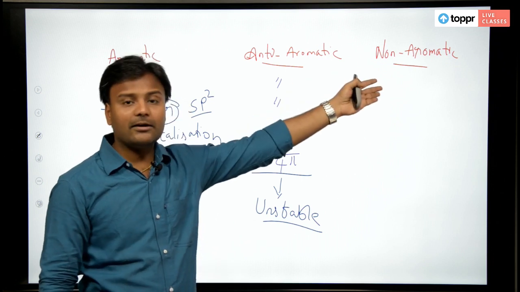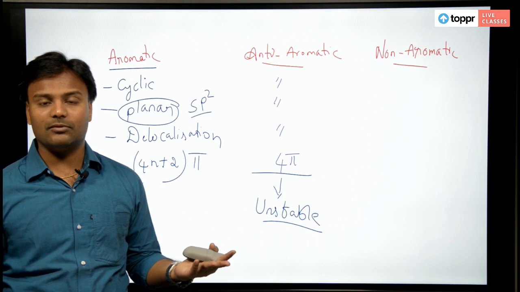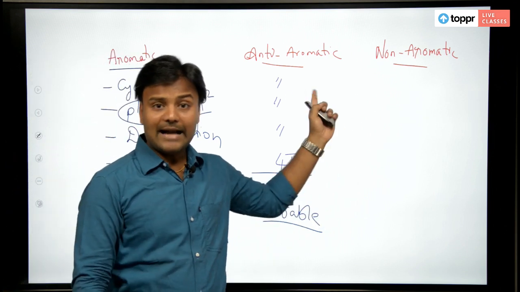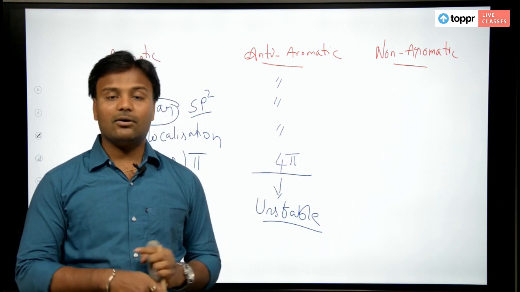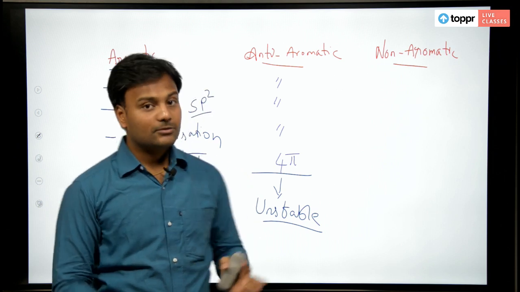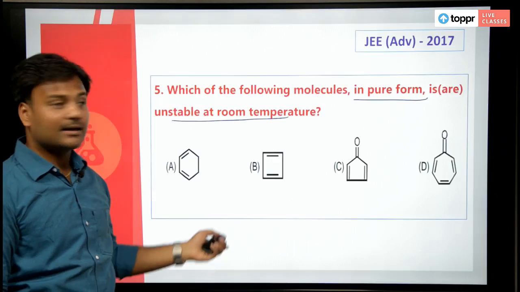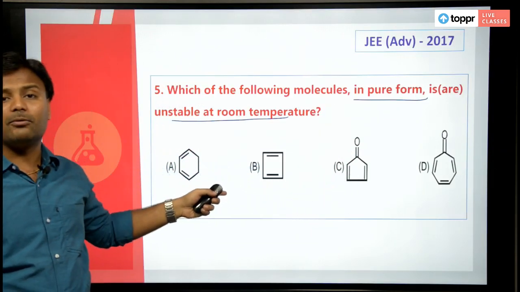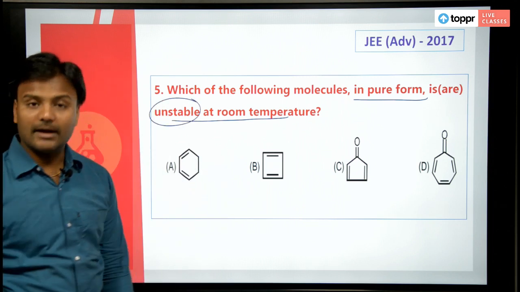Whereas non-aromatic compounds, all the alkanes, alcohols, whatever straight chain compounds you take, are non-aromatic, and even they are stable. But anti-aromatic compounds are highly unstable because they tend to lose their energy continuously. So remember this: they are asking you to find out which are anti-aromatic compounds here, because they are unstable at room temperature.